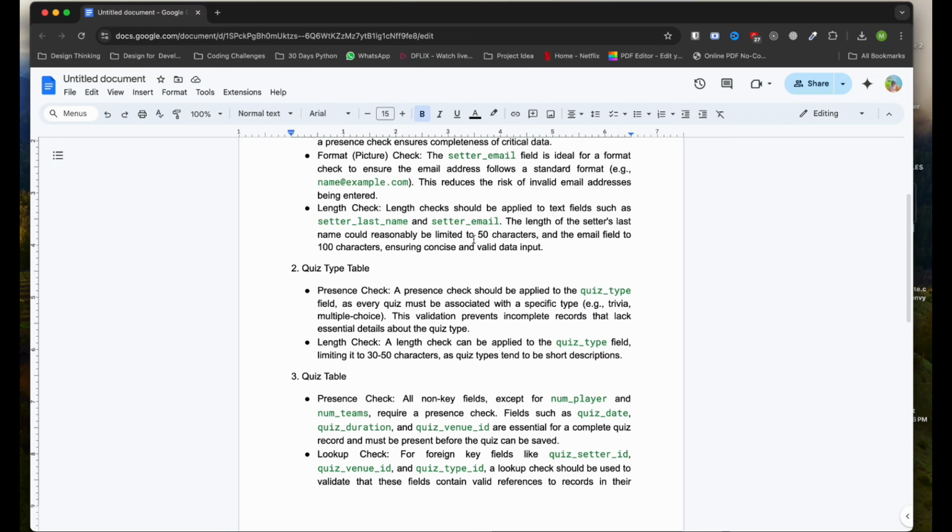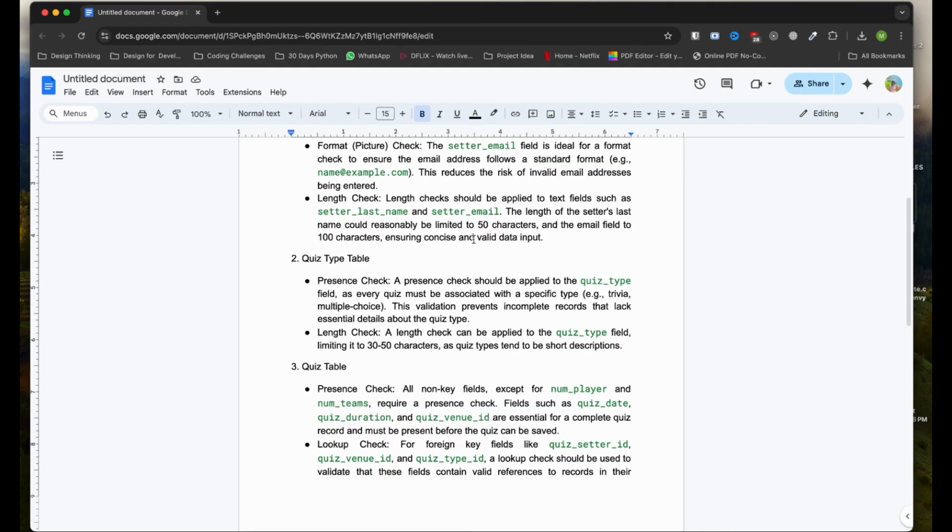Then length check. What is the meaning of length check? Length check is actually identifying the number of characters you can input. Suppose the length for the mobile number is 11, right? So you cannot write more than 11 digits. So length check should be applied to text fields such as setter last name and setter email. The length of the setter's last name could reasonably be limited to 50 characters and the email field 200 characters. It's actually dependent. Okay, it's up to you.